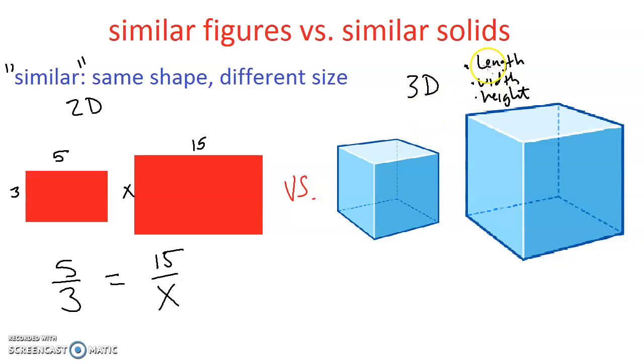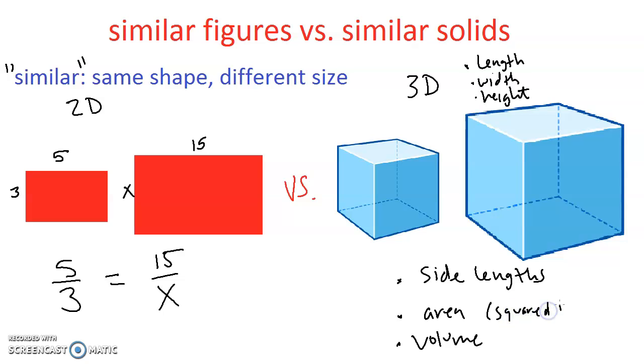Because these have a few more options, it means that we don't just find side lengths. Sure, you could find side lengths, but now you could also compare areas, like surface areas, and volume. And because surface area and volume operate in different units, area is in squared units, and volume is in cubic units.